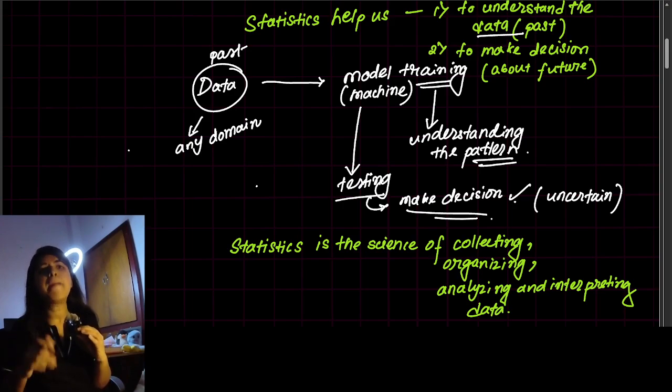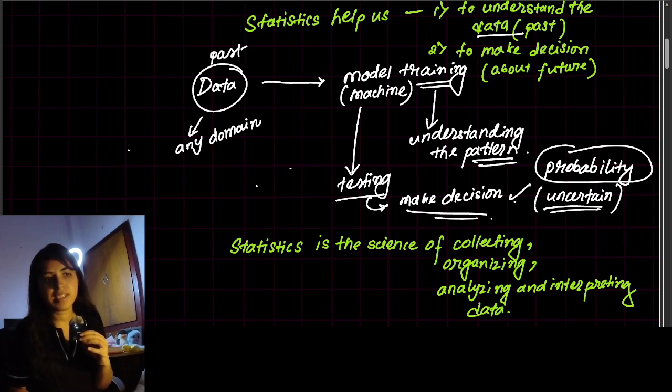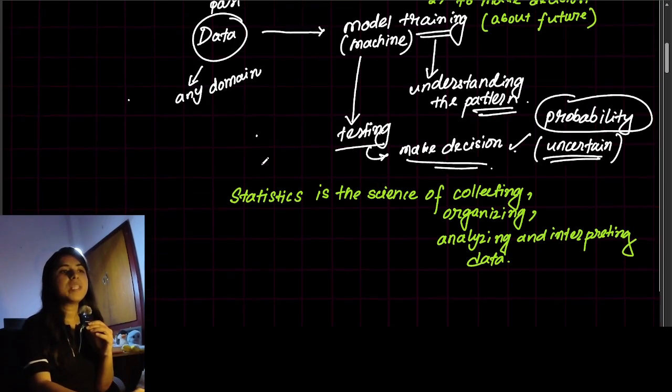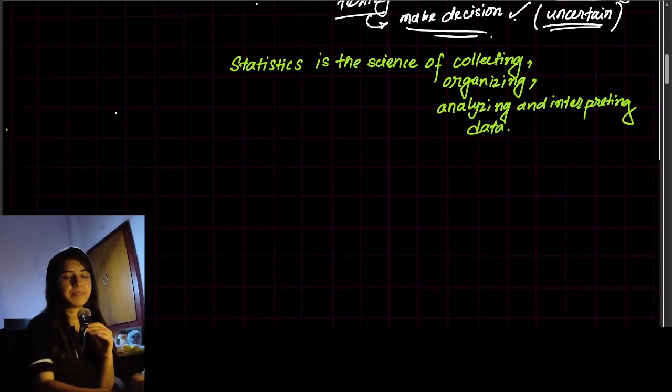The prediction may be right, may be wrong. Now that is uncertain, and from this uncertainty comes the logic of probability, where there is a chance. So with this application of statistics, based on these two types of application, we can classify statistics in two ways.